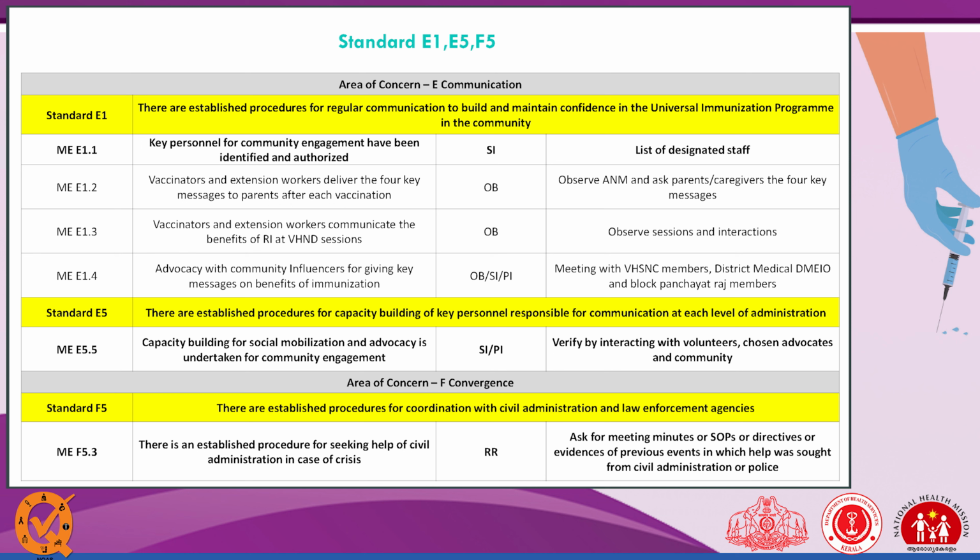Details we'll see. First is there are established procedures for regular communication to build and maintain confidence in the UIP program. So for this measurable element, E1.1 is key personnel for community engagement have been identified.